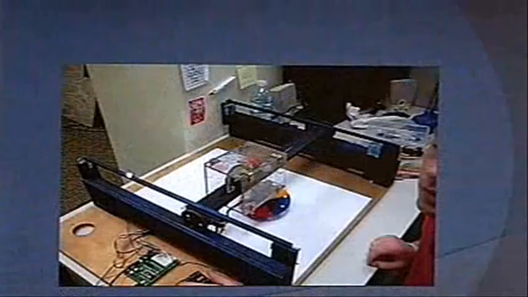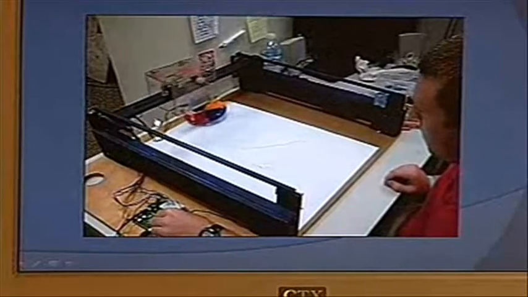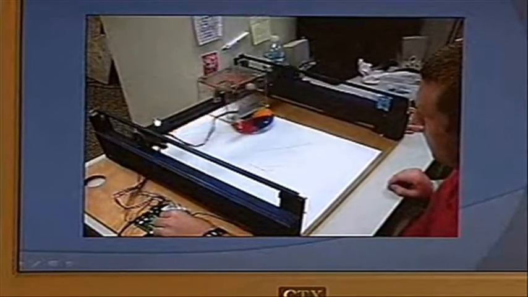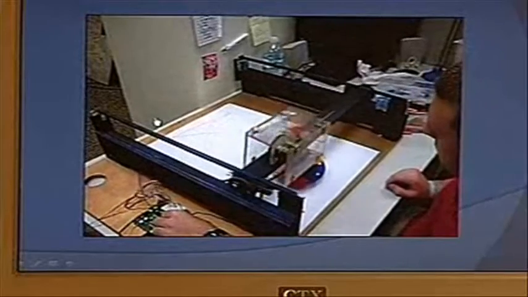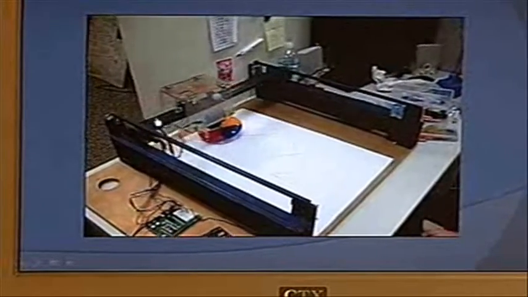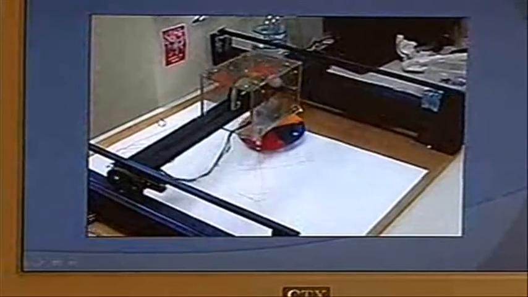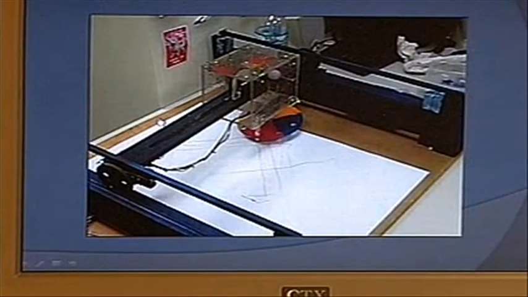Are you going to talk a little bit more about it? Right, so like I said, you can see this bounces back and forth. There are sensors at each of the corners, and so the end effector knows when it reaches one of the sides, and that tells it to change direction. In that way, it'll bounce around and draw you a picture based on the speed and the color and what you're hearing in your song. So that concludes our presentation, and in a second, we're going to give you a demonstration of our system.